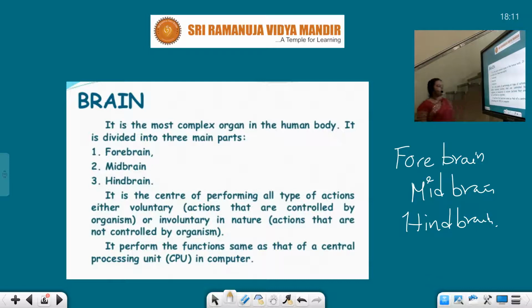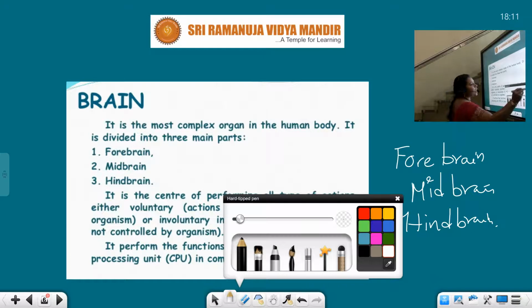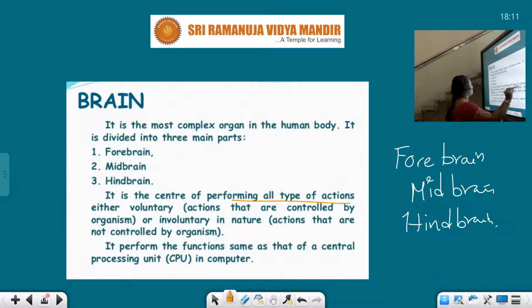It is the center for performing all types of actions, either voluntary or involuntary in nature. First of all, let me explain what we mean by voluntary. Actions that are controlled by the organism are voluntary actions. Involuntary means the actions which are not at all under the control of the human body.